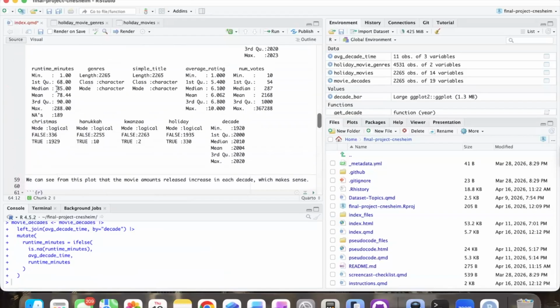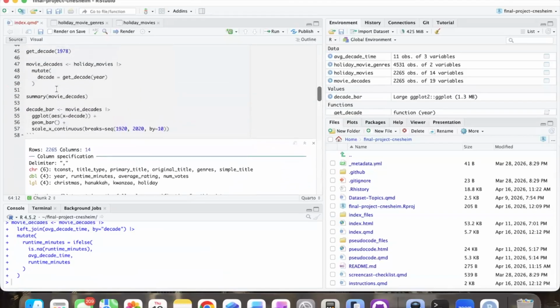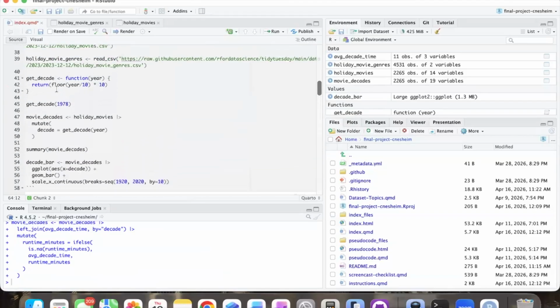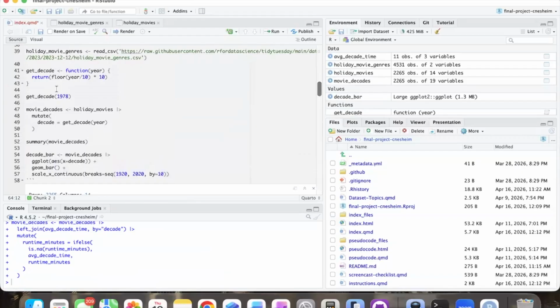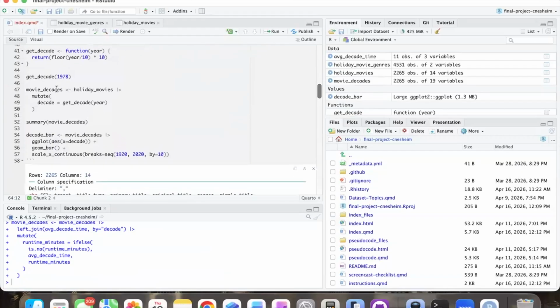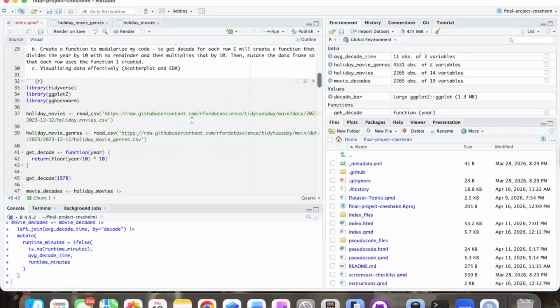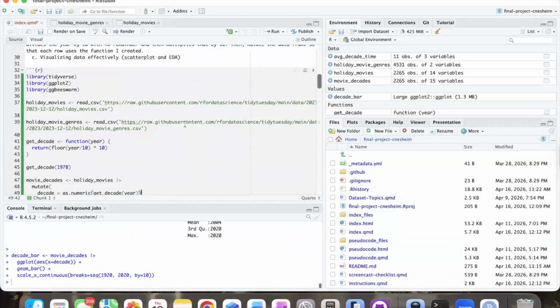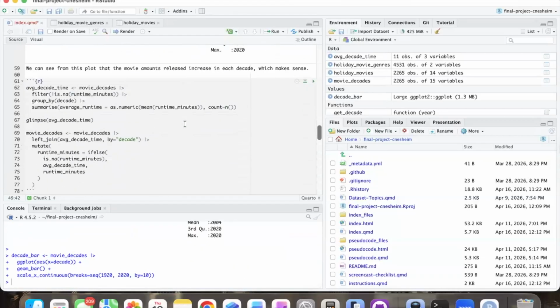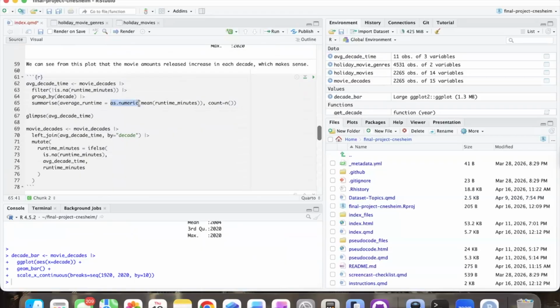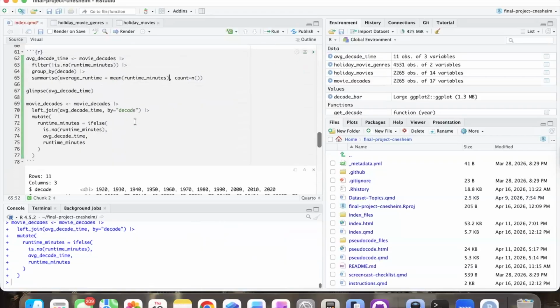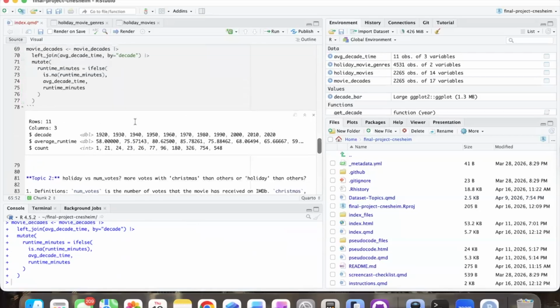Okay. Maybe when we make our decade, we need to do... Let's see if this fixes it. We're going to take this out. See if this works. Nope.